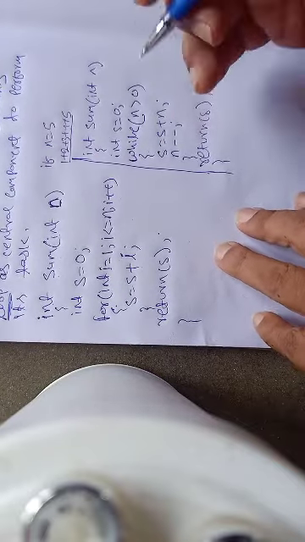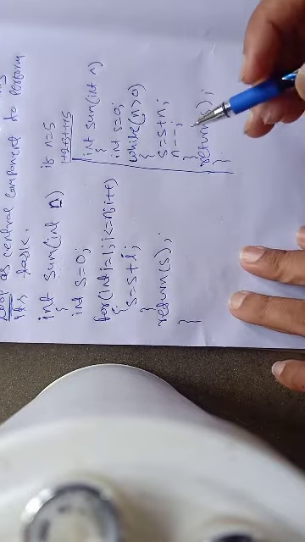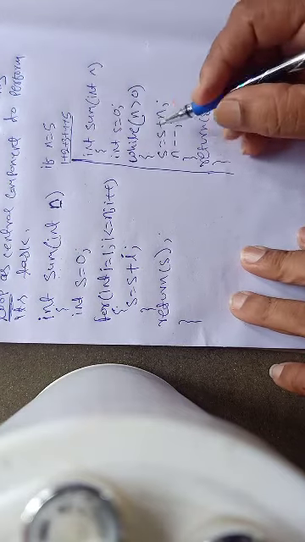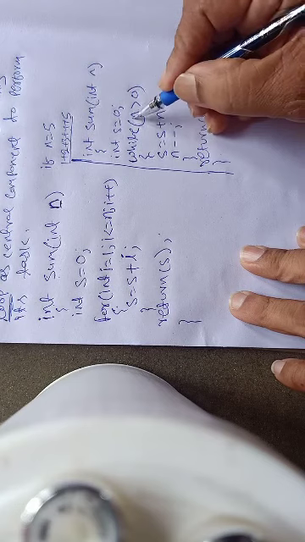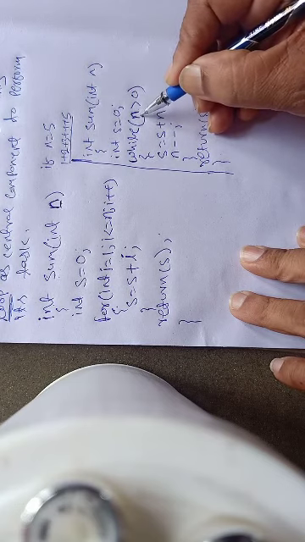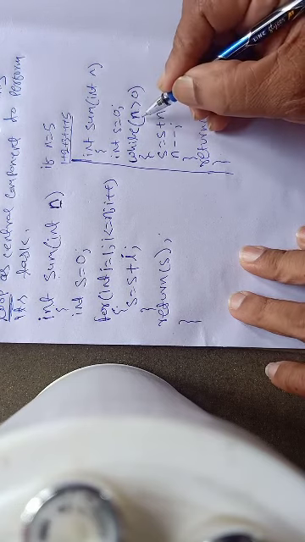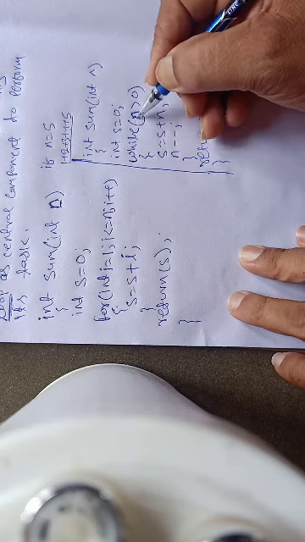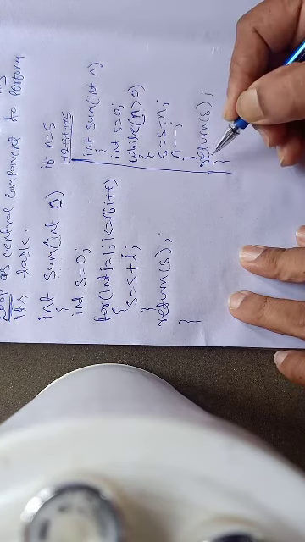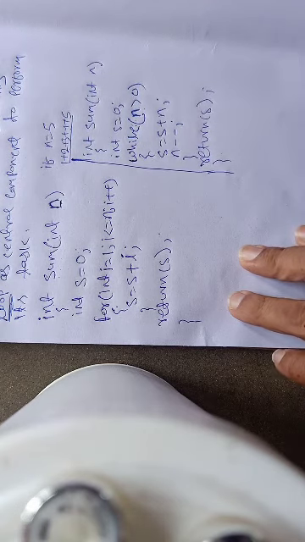Now in this type of function, let us talk about this one. Here the loop statement will continue as long as the value of n is greater than 0, and once n equals 0, the loop condition becomes false and it comes out, and at that moment the function terminates.